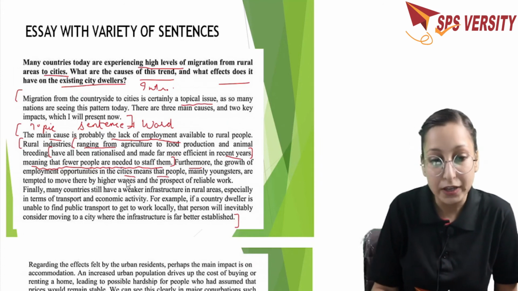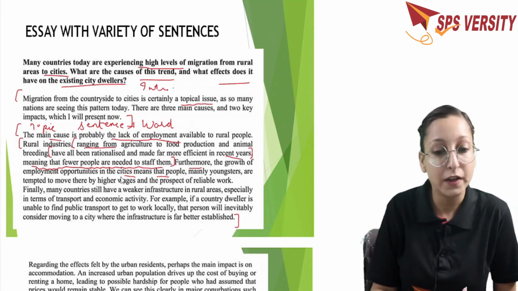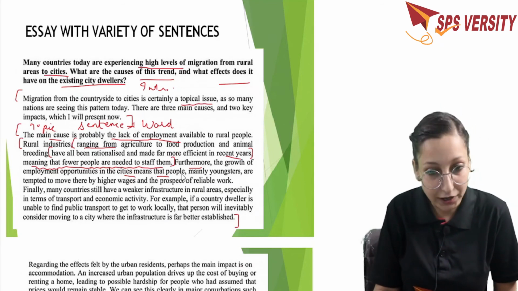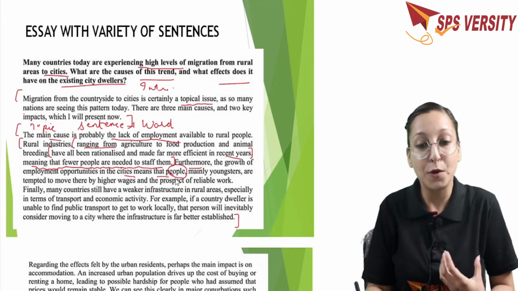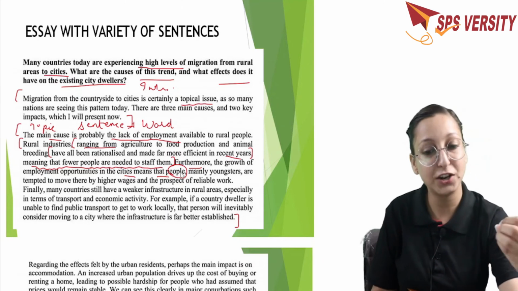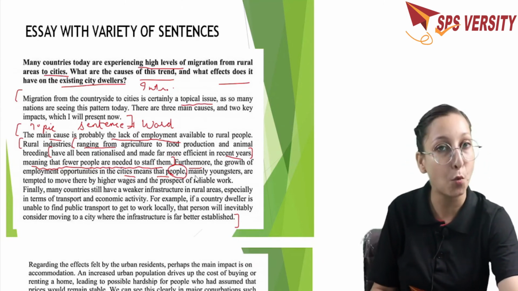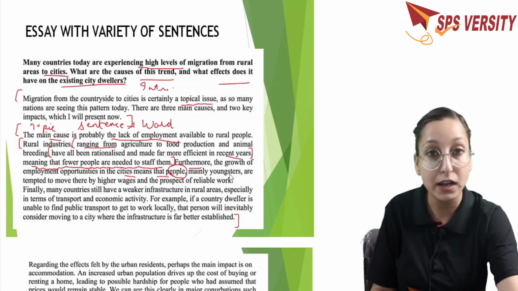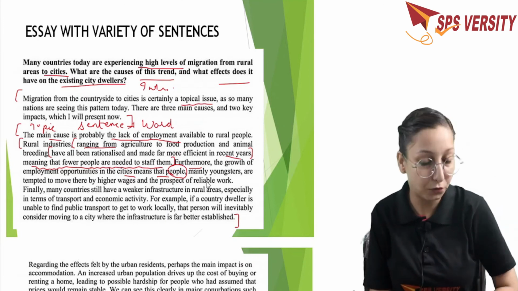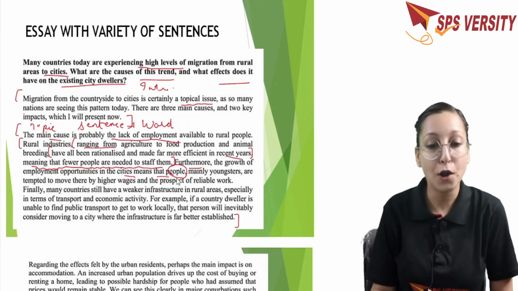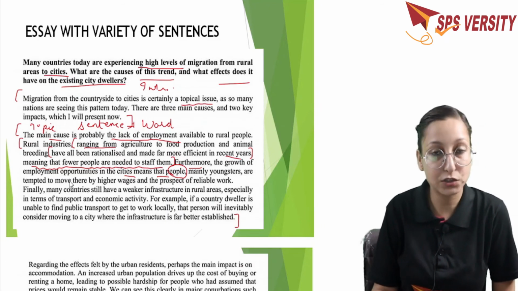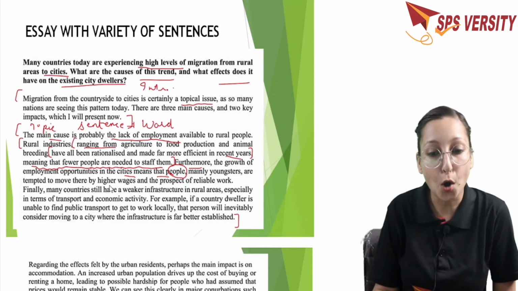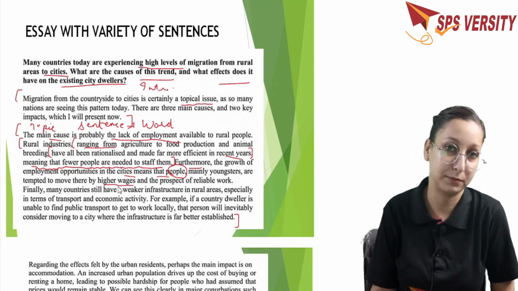So now here, he was referring to the point that employment opportunities in cities are much greater. People, what it means by people, to explain that he has specifically used the complex structure and additional information to help us understand. ठीक है, to make it more clarified that by people he means mainly youngsters are tempted to move there by higher wages and the prospect of reliable work. तो यहाँ पे reason बताया गया है कि mostly जो students हैं, basically the youngsters, they move from rural areas to urban areas because they have more opportunities there and higher wages.